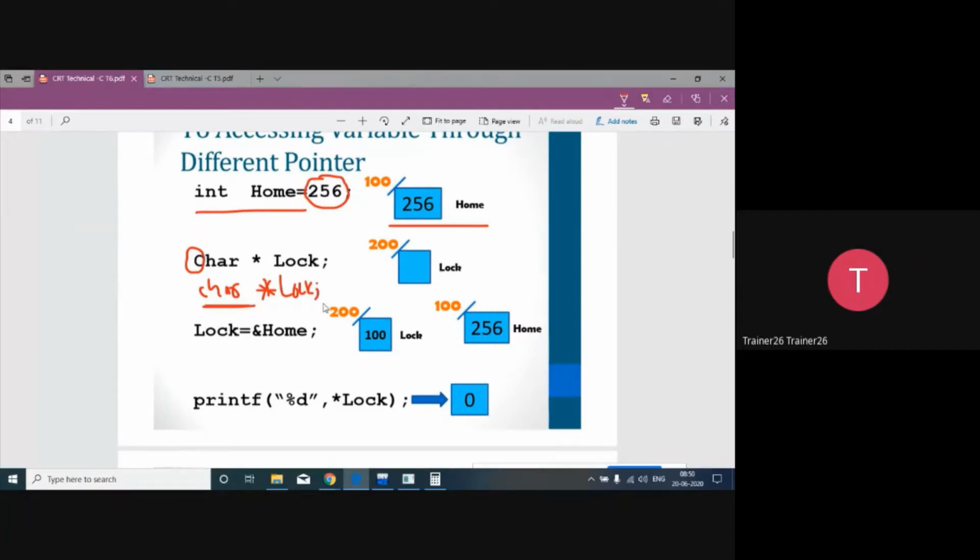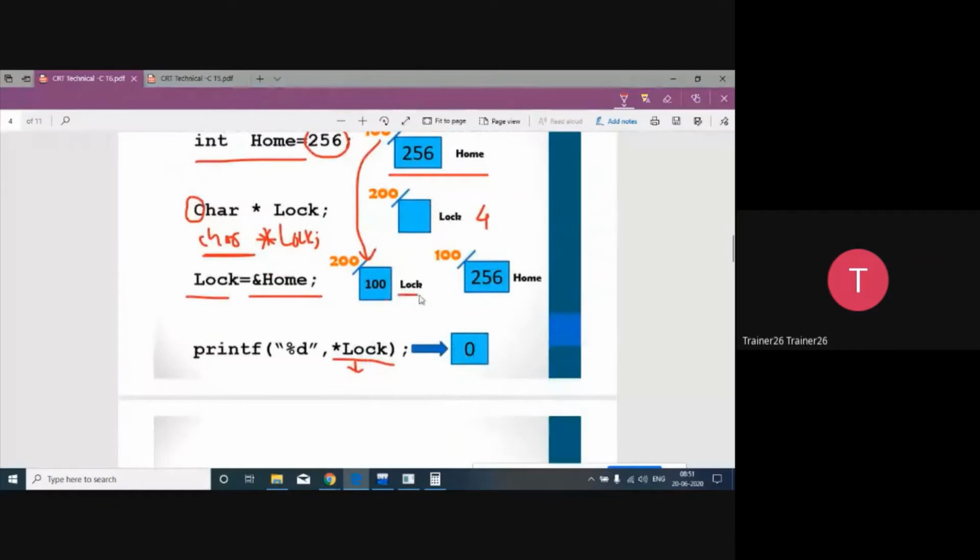Character star lock. So what is going to happen? I declared one pointer of character type. So it is also going to have 4 bytes of memory, no doubt about it. After that, I will assign the address of this home into lock. No problem. This 100 will go inside this particular lock variable, and after that I will apply star lock. As per our previous policy and rule, the name of the variable gives the value inside the variable. The name of the variable is lock, it will give 100, and I will apply the asterisk in front of it.